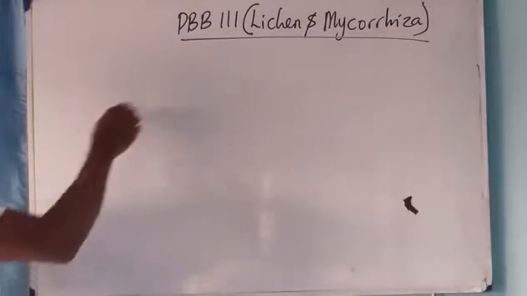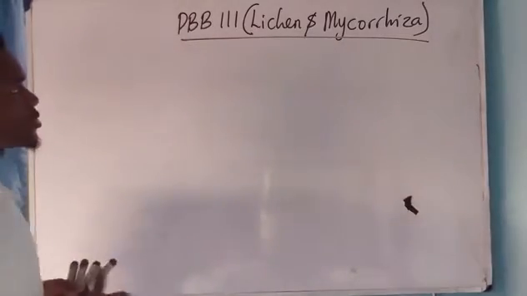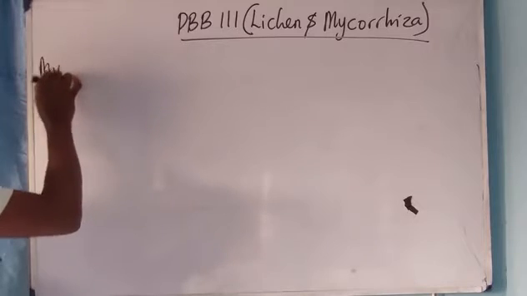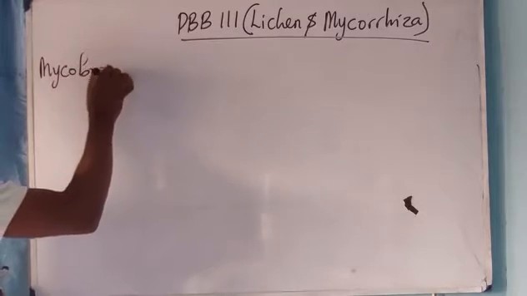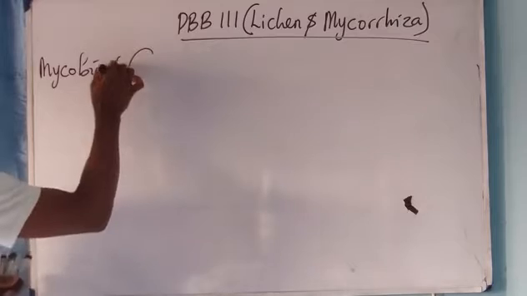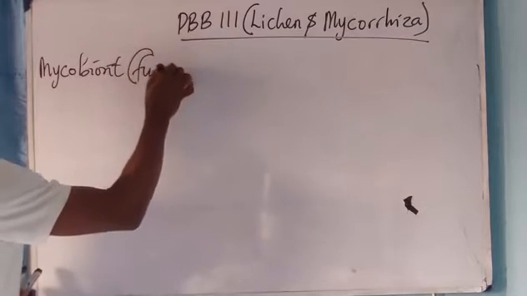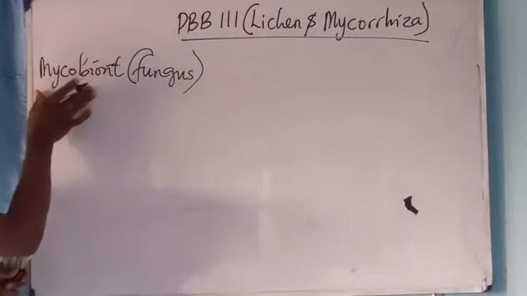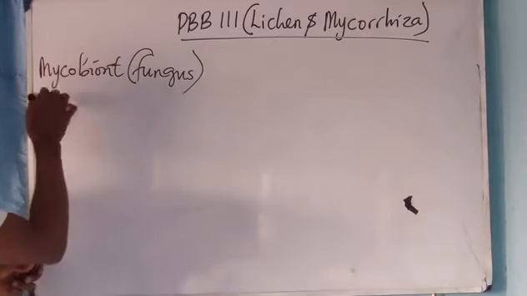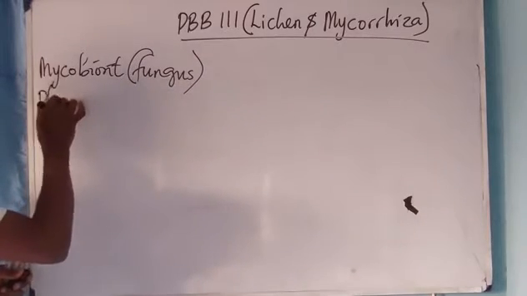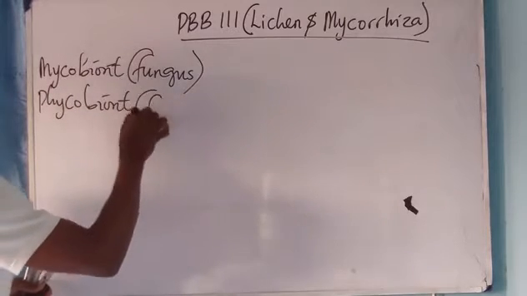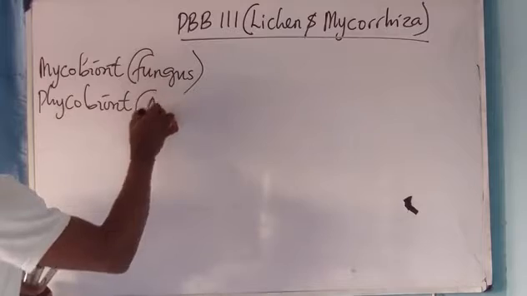Mycorrhiza. Now, lichen is an association between a microbiota, and this microbiota is actually the fungus. It is an association between a microbiota called the fungus and the phycobiota called the algae.